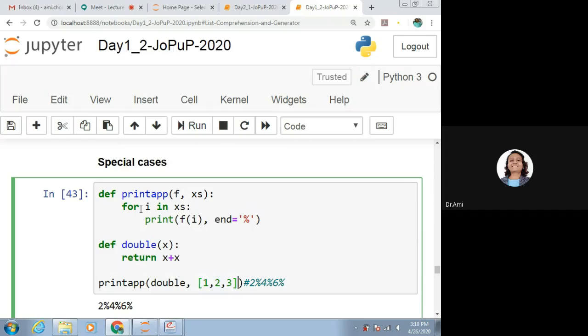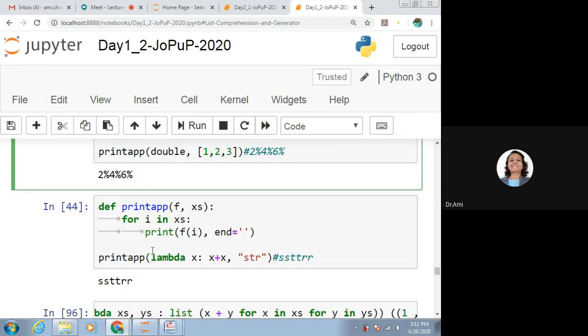So now what we do? For i in xs, that is 1 comma 2 comma 3, one by one value we are taking. For f of i, it will call from here. 1 is there, so 1 plus 1, so it will return 2. For 2, it will do 2 plus 2, so 4 will return. And for 3, it will return 3 plus 3, that is 6. And we'll be getting the output as 2%, 4%, 6%. It is because we have given end is equal to percentage.